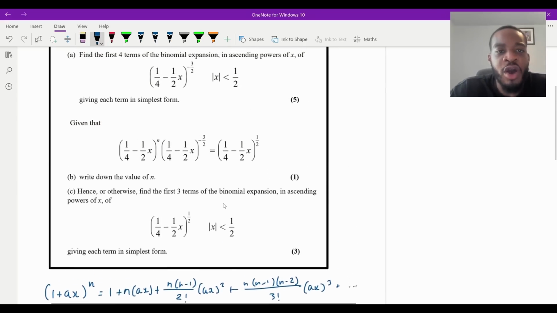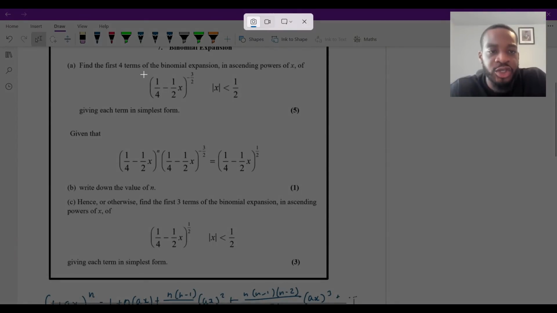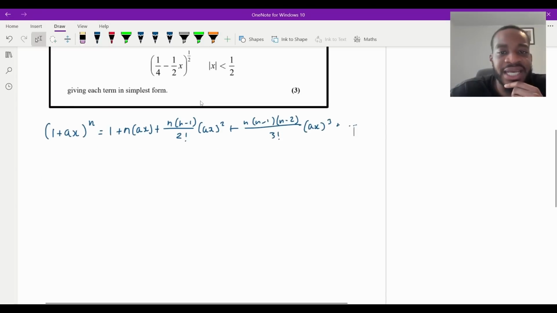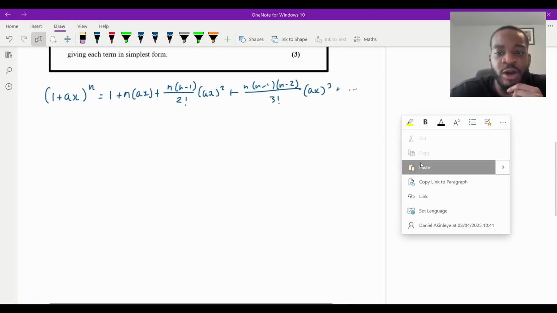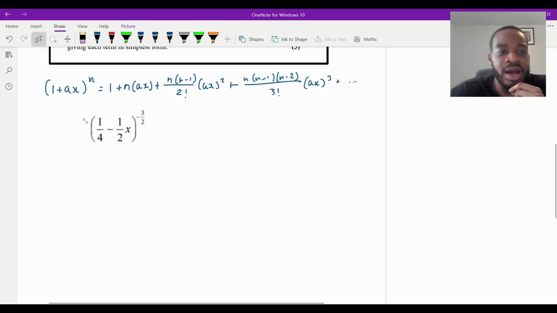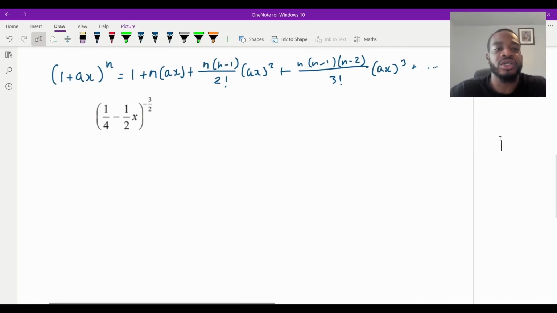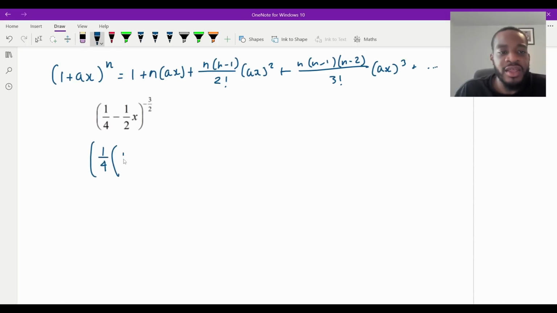So if we look at what we've got though, we've got to be careful here, because if you look at the expression, there is a quarter where the 1 should be. Now, when that's the case, you've got to just manipulate it algebraically to get the 1 so that you're able to apply the formula above. So how do we do that here? What you're going to do is just factorize, right? So if I want to get a 1 there, I can take out a quarter, can't I? If I take out a quarter like that, there would be a 1 there.